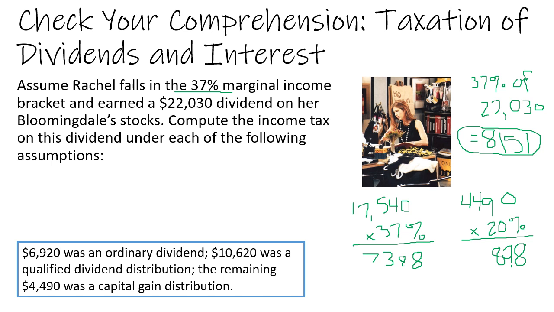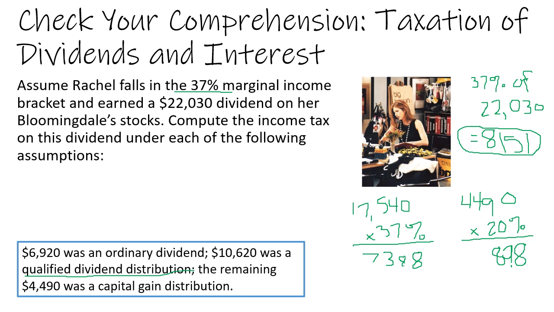In the third scenario, $69.20 was an ordinary dividend, $10,620 was a qualified dividend distribution, and the remaining was a capital gain distribution. In this case, the qualified dividend distribution is considered a capital gain, and the textbook discusses what goes into an ordinary dividend versus a qualified dividend.